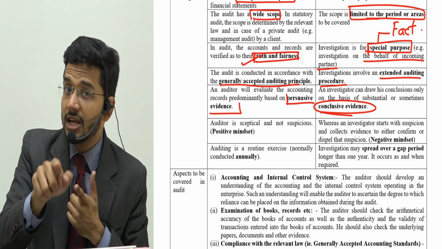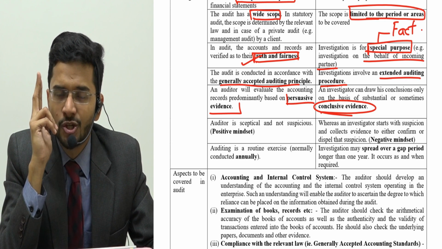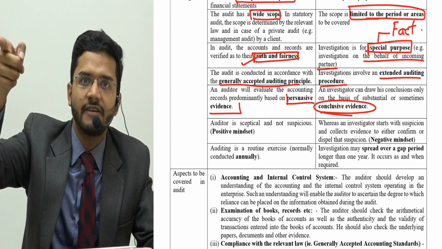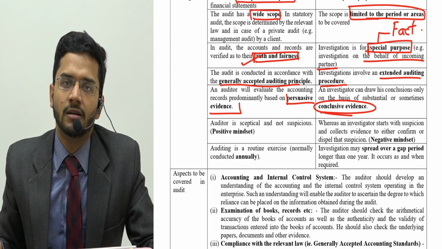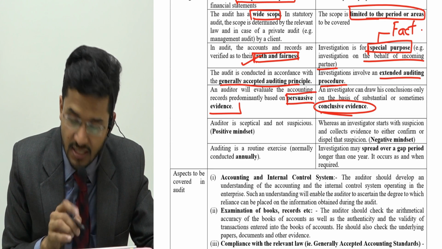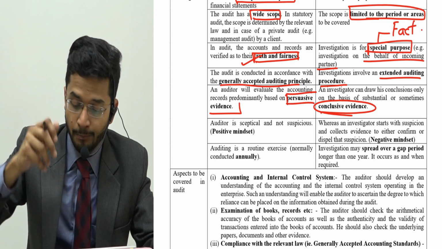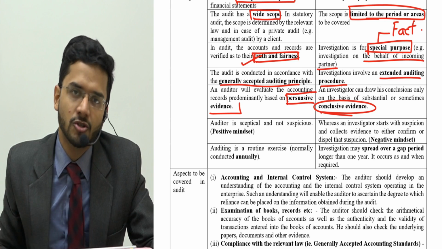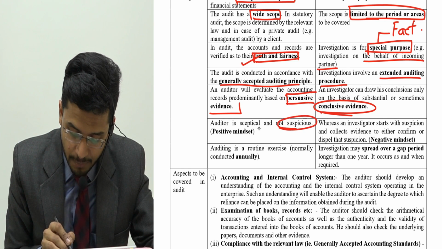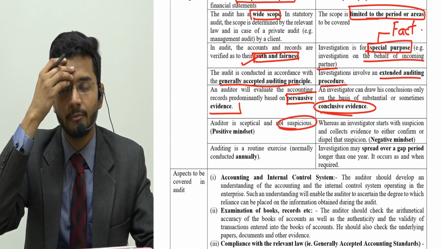So you are just gathering persuasive evidence. And in case of investigation, when you have to ascertain whether the Maggi is manufactured by right person or not, in that case you need conclusive evidence. You have to go to the factory and see whether the right factory is producing Maggi or not. So conclusive evidence versus persuasive evidence. Persuasive means 80% assurity. Conclusive means 100% assurity. Auditor is skeptical but not suspicious. So there's no suspicious element in auditor, means he's coming from a positive mindset.